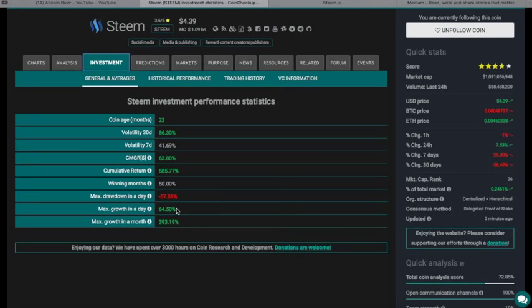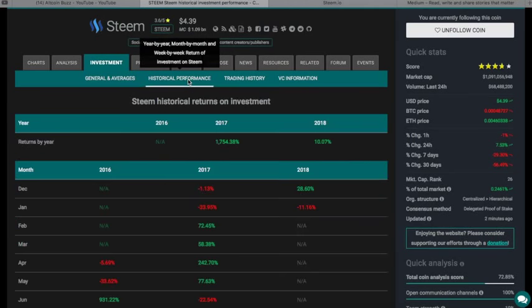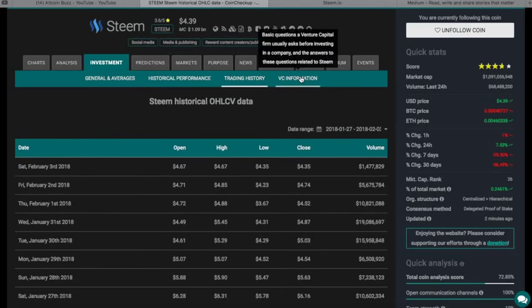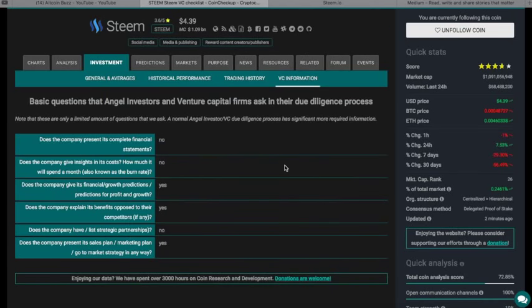Are you going to have a good night's sleep if you have a maximum day where it goes up 64%? And the maximum growth in a month, 393%. So those are nice on the fundamental investment side. You have historical performance, you have trading history, and you have VC information.